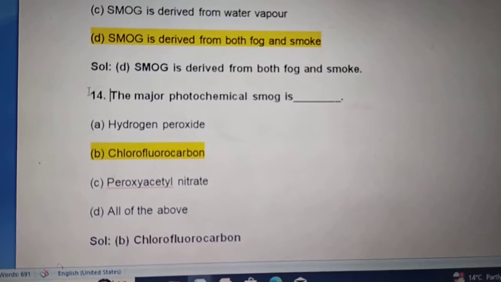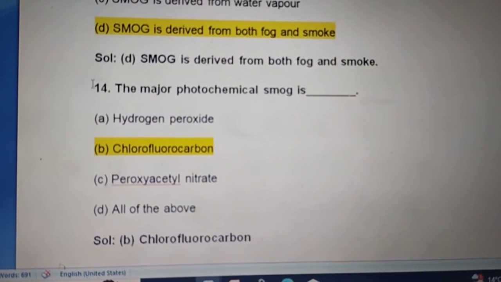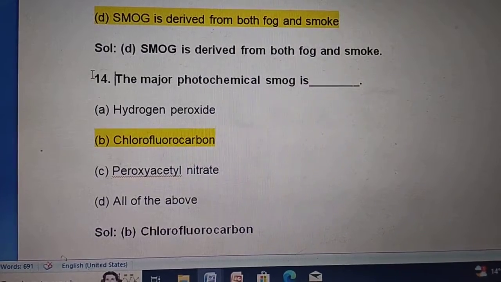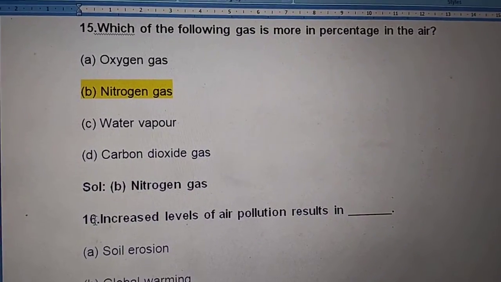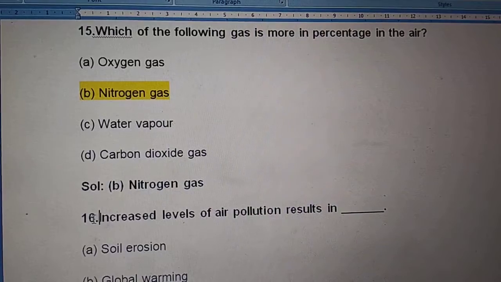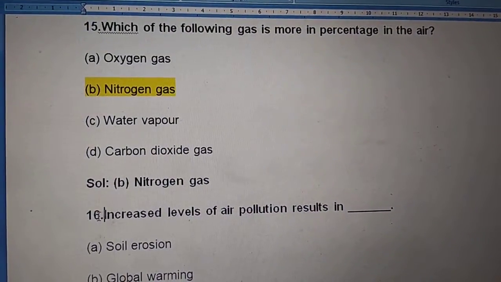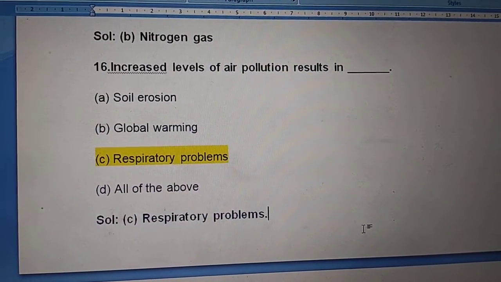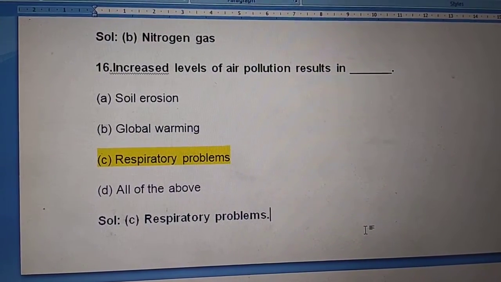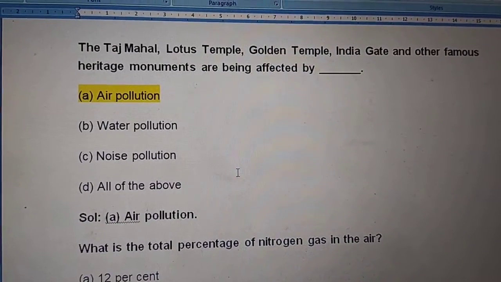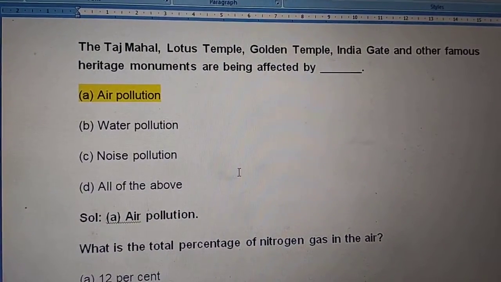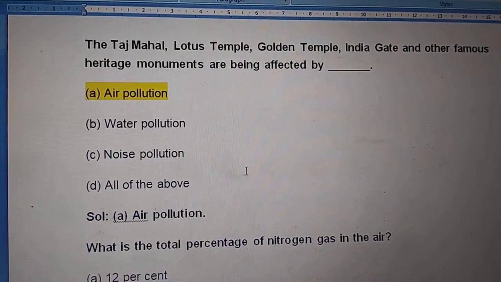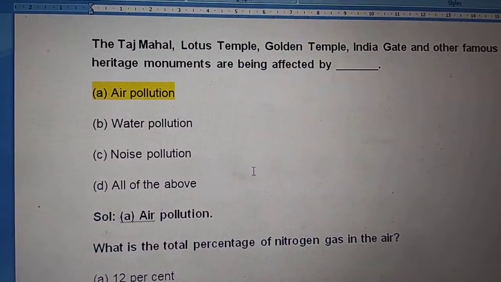Next, question 14. The major photochemical smoke is chlorofluorocarbon. Next, 15. Which of the following gas is more in percentage in the air? Nitrogen gas. Next, increased levels of air pollution results in respiratory problems. Next question, the Taj Mahal, Lotus Temple, Golden Temple, India Gate and other famous heritage monuments are being affected by air pollution.